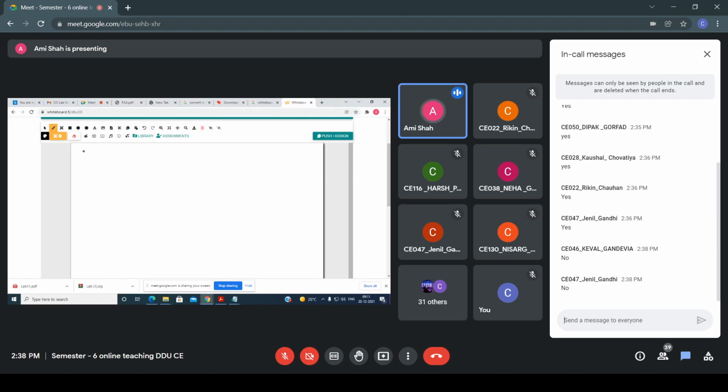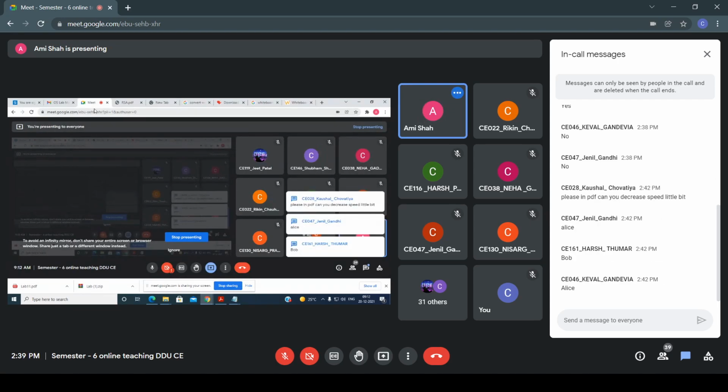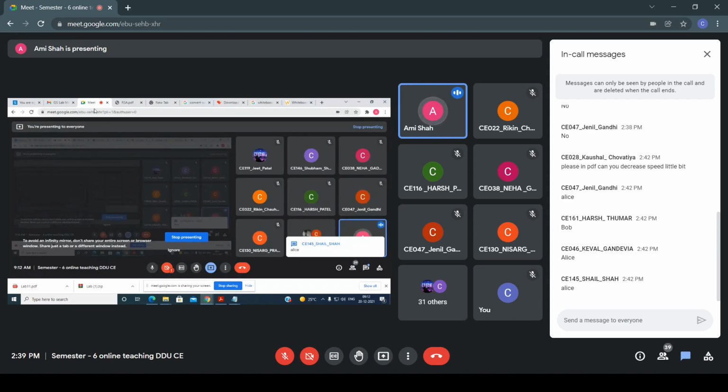So if Alice wants to send a message to Bob, then first of all tell me who performs the setup, who performs the key generation setup. Please reply in the chat window, everyone. So many students say Alice, but now listen everyone.